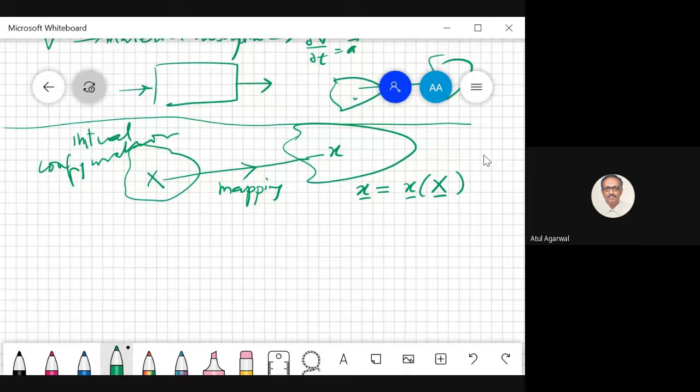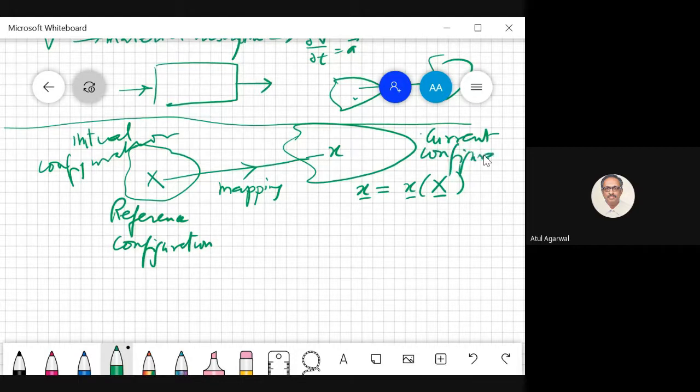Okay, now things are going to be a little weird. Let us see. This we call the reference configuration. This is your current configuration. So let the current configuration be P_t, where t represents the time, and the reference configuration is P.